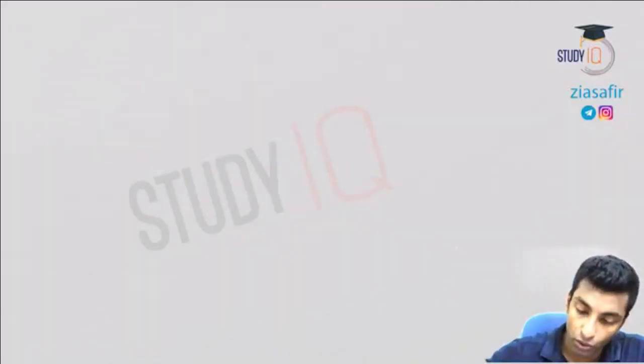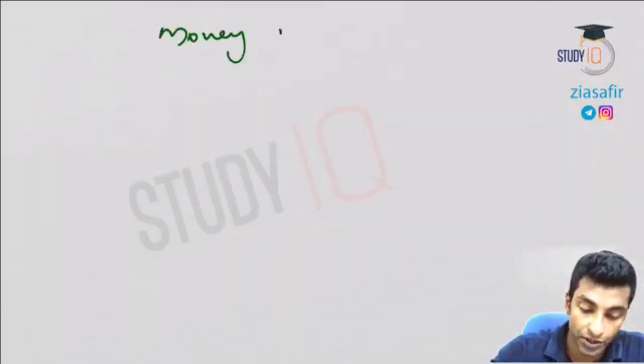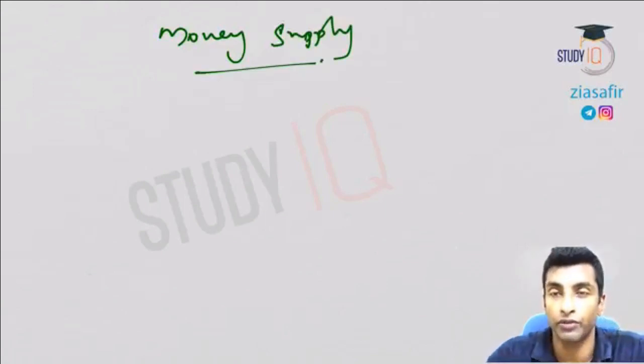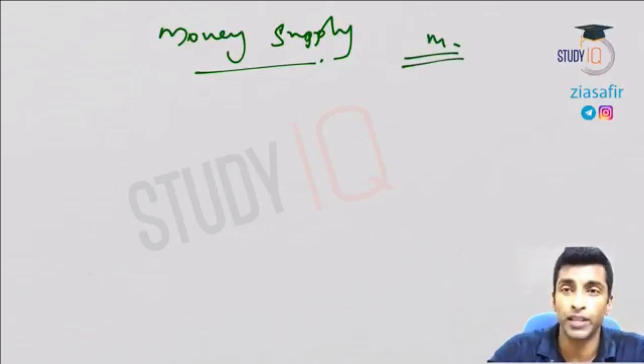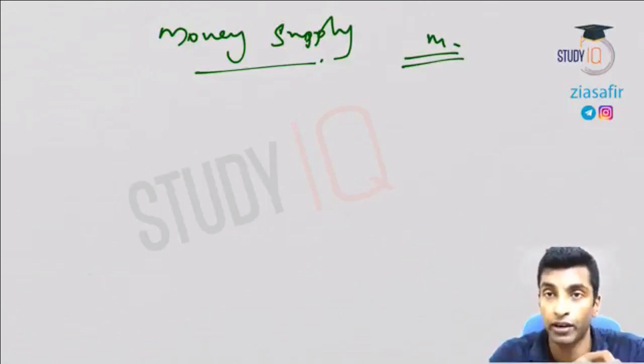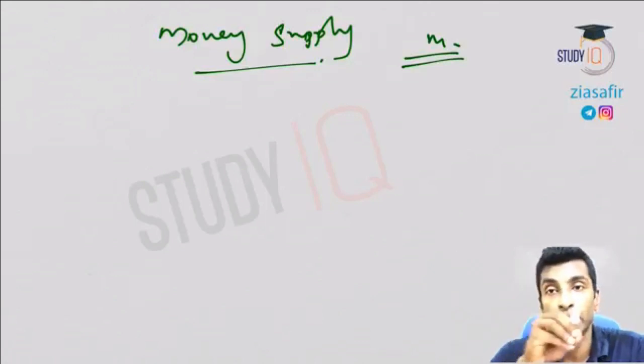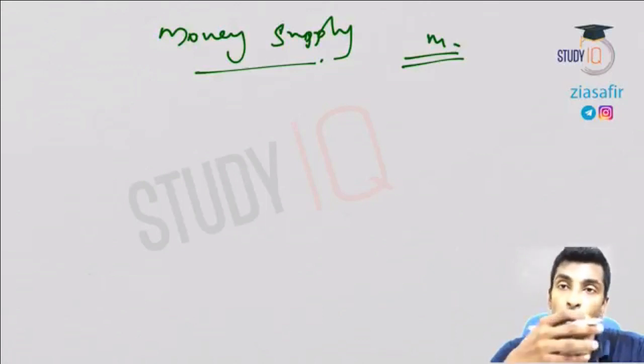Now let's move on to money supply. Very important concepts. Money supply. So here only we will be discussing about different types of money. I'll just start with this now, and then we will discuss in detail in the next session. We'll discuss about M1, M2, M3, M4. What all things will come in different M1, M2, M3, M4. What is narrow money? What is broad money? All those things we'll discuss.